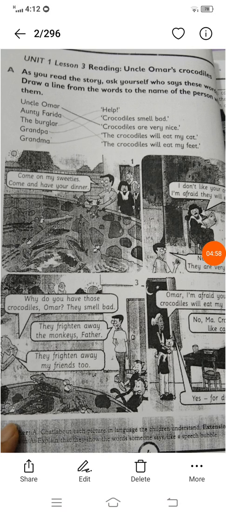Why do you have those crocodiles, Umar? They smell bad. They frightened away the monkey's father.